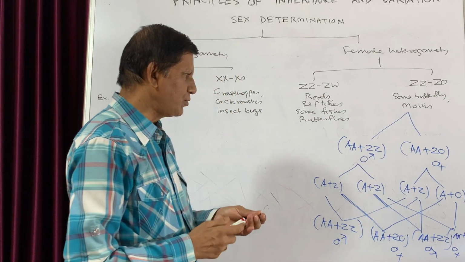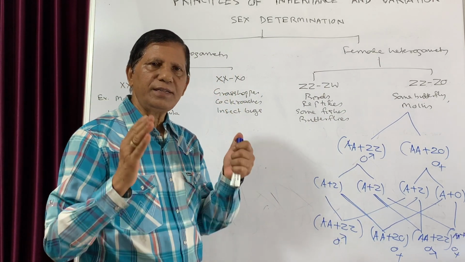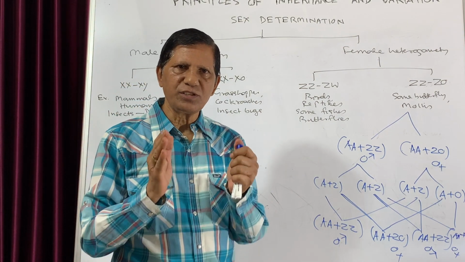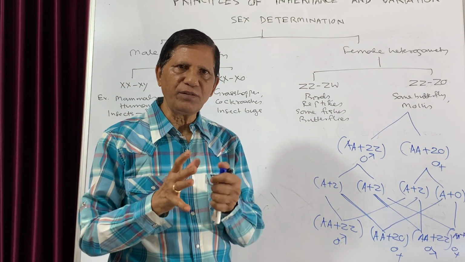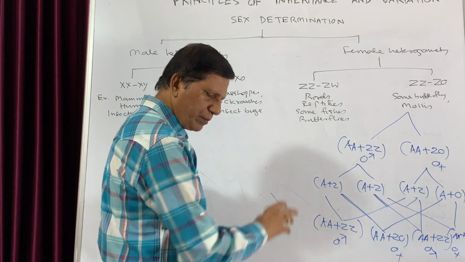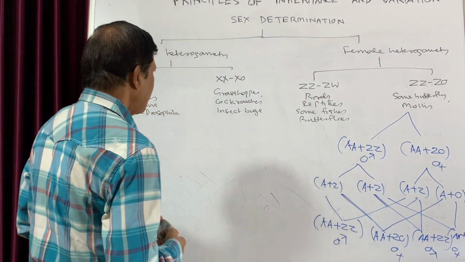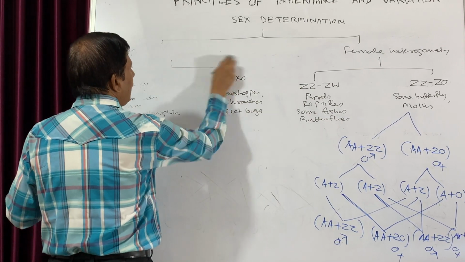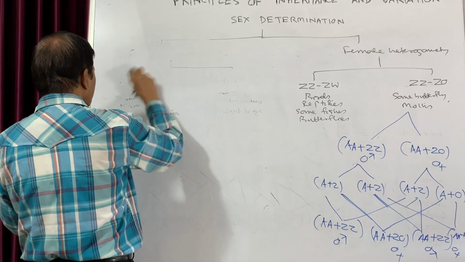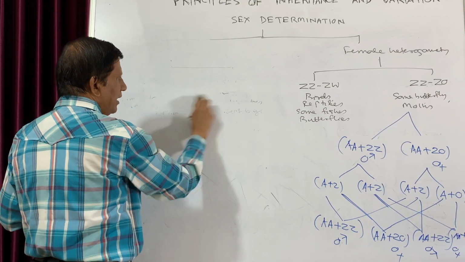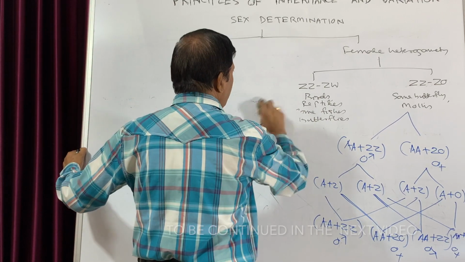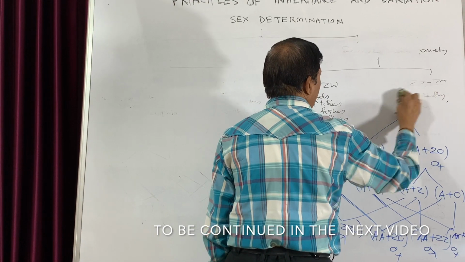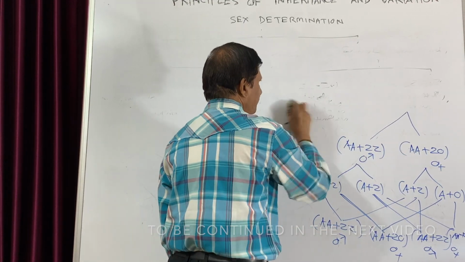So in all these cases we have seen that the offspring will be male or female. That is only a matter of chance, and it takes place during fertilization. So these are the four different types of sex determination in case of mammals, human beings, and also birds, reptiles, insects, all those things. Besides this, there are also some special mechanisms found in case of honeybee, that is known as haplodiploidy, and that is also very interesting.